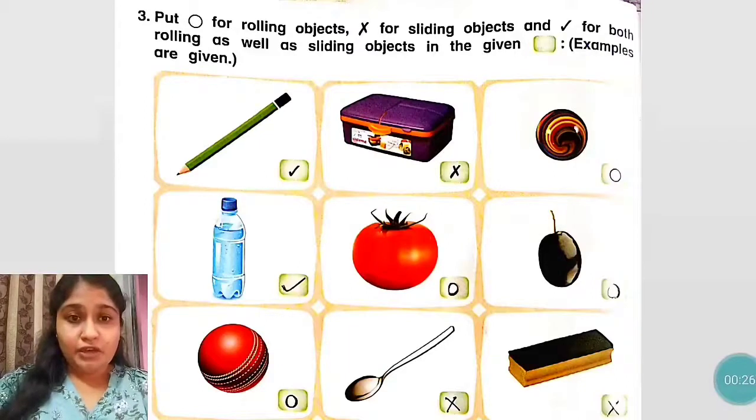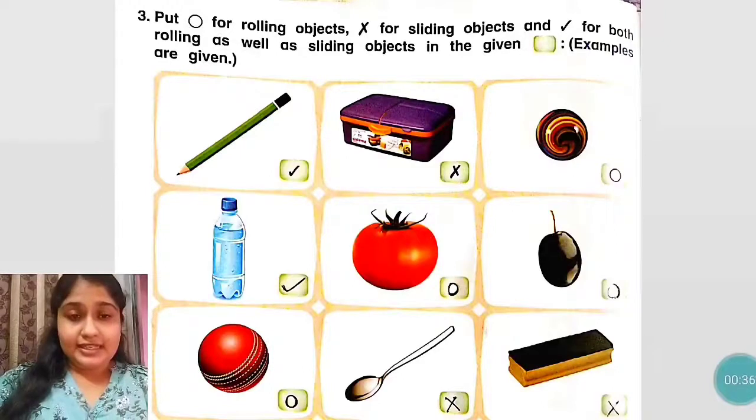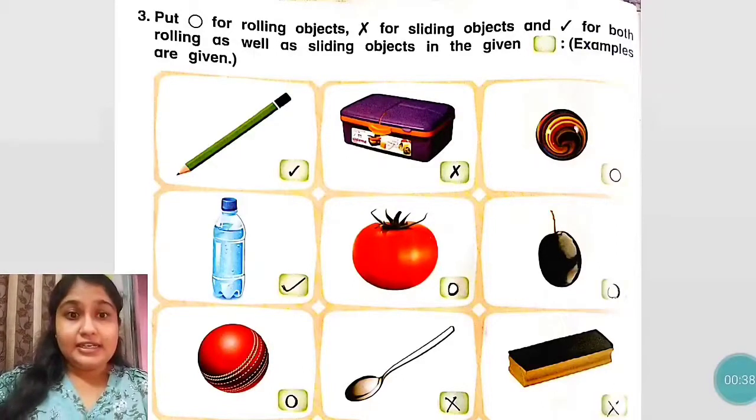The next picture is of spoon. Spoon का कैसा shape है? Long shape है, right? So it can only slide. It cannot be rolled. The next is duster. Duster is rectangular in shape. So it can slide. वो रोल नहीं हो सकता.